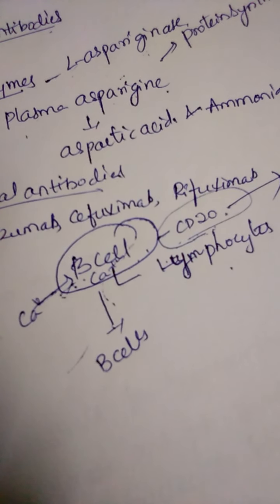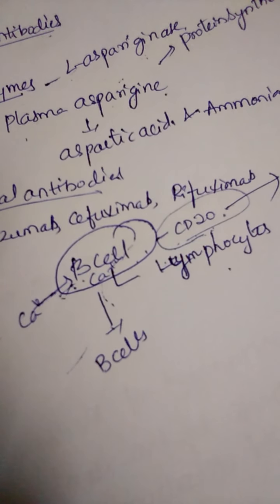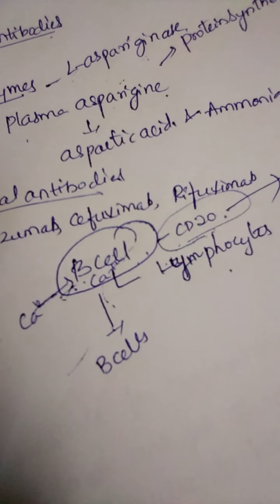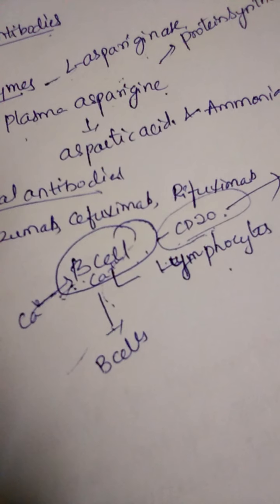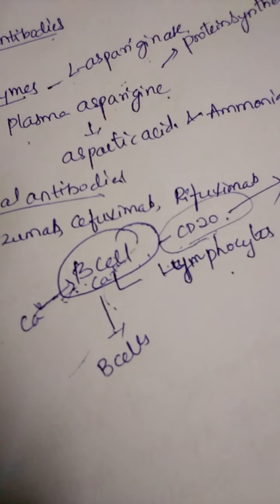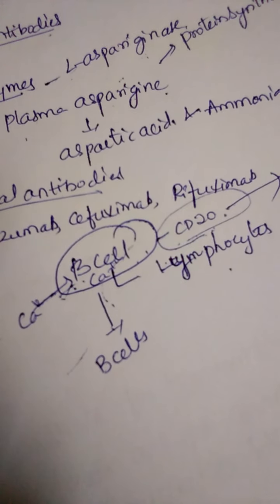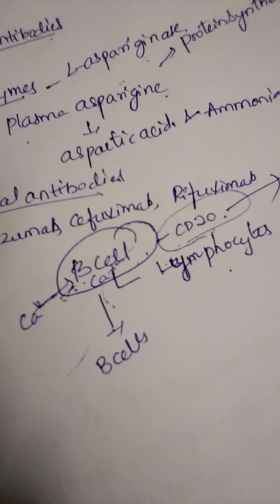So the entry of calcium ions increases the action of the B cells, and more cells are proliferated from the B cells.